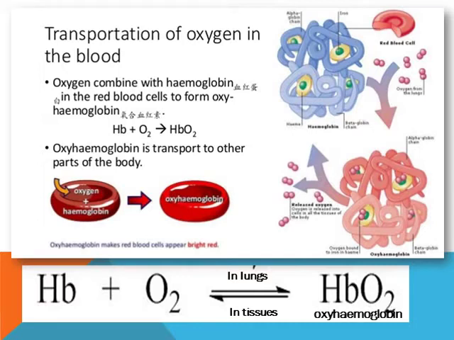In this form, it carries oxygen to all parts of the cells where it again dissociates to release oxygen into the cells. Similarly, carbon dioxide released by cell also combines with hemoglobin and is released outside.